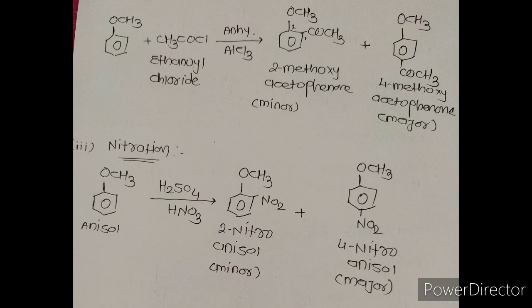Now last one, that is nitration. Here in nitration, an NO2 group is added on the benzene ring, and this reaction takes place in the presence of H2SO4 and HNO3. So we get 2-nitroanisole and 4-nitroanisole.